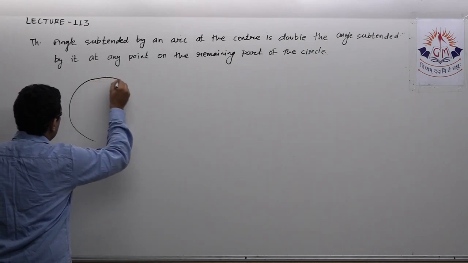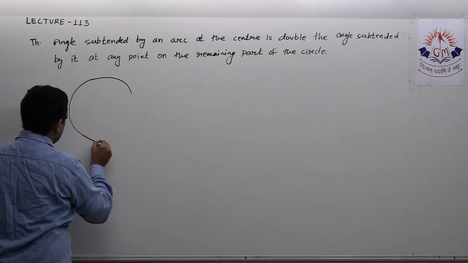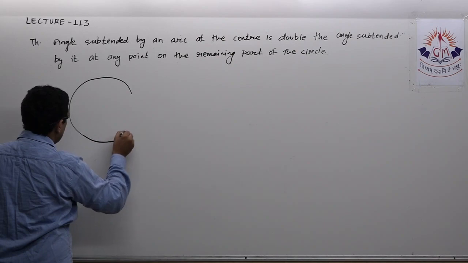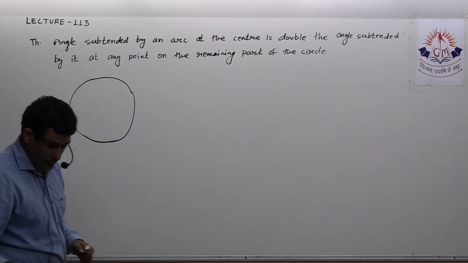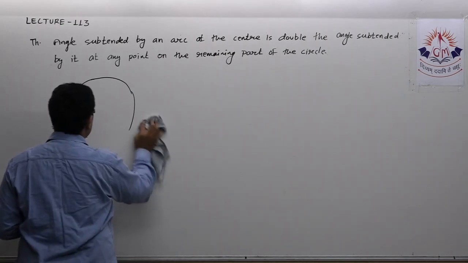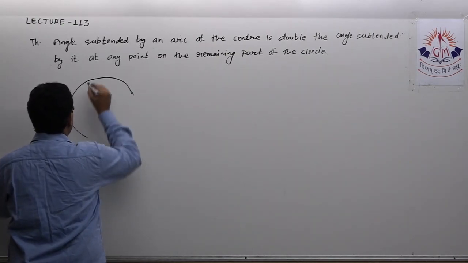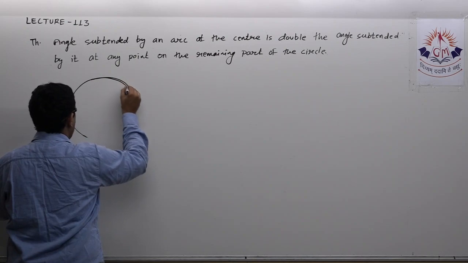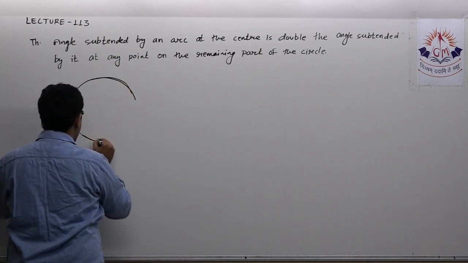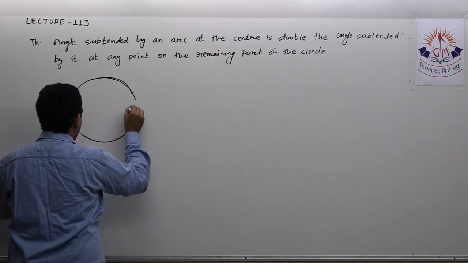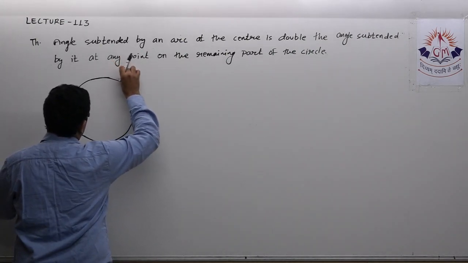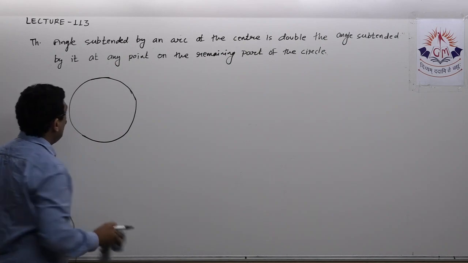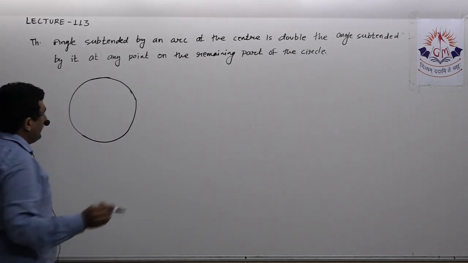Okay, we have a circle. So angle subtended by an arc.